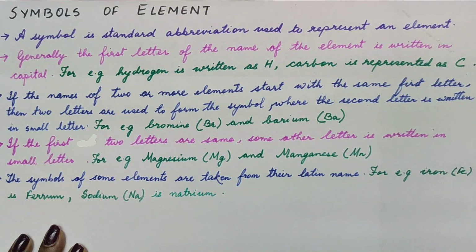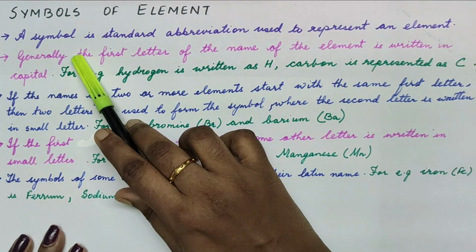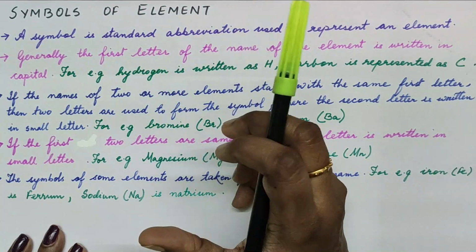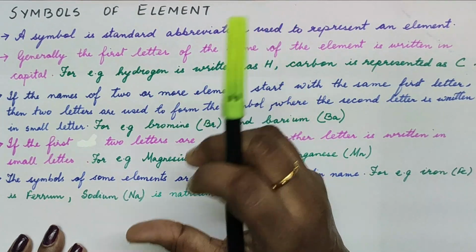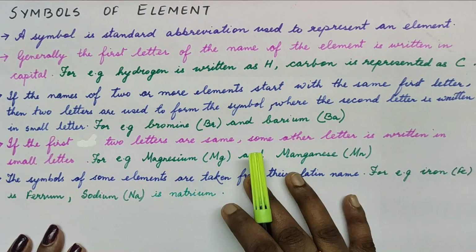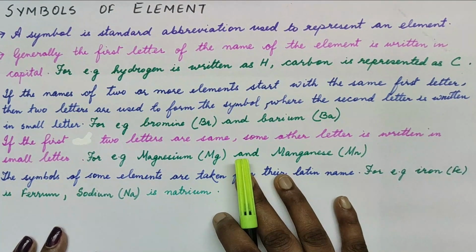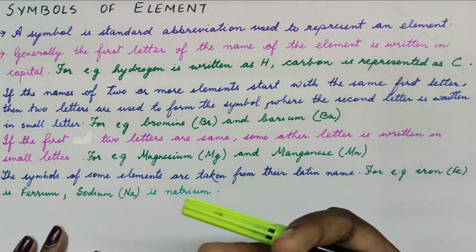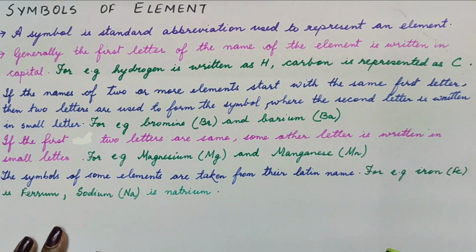Now let us discuss the symbols of elements. How are we representing the elements? We are representing the elements by using symbols. It is nothing but the standard abbreviation, or you can say a short form of writing or representing an element. So what are the rules? There are certain rules, or different ways in which we name an element.